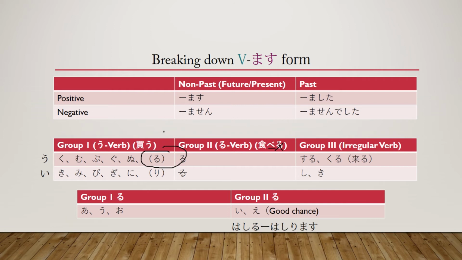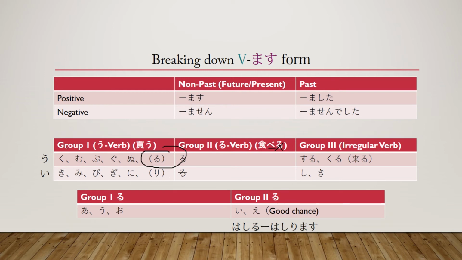If we want to create a masu form verb, you have to determine whether it's in group 1, 2, or 3. Group 1 verbs are considered u verbs, and that means that the last sound of the verb is going to end in u. So it's going to be any of these. A group 2 verb, all group 2 verbs end in ru. Group 3 verbs just consist of suru and kuru. For group 1 verbs, you're going to change that u sound into an i sound. So ku will become ki, for example. If it is a group 2 verb, you're just going to remove the ru and then put on one of these forms.